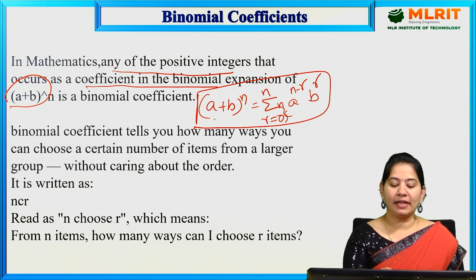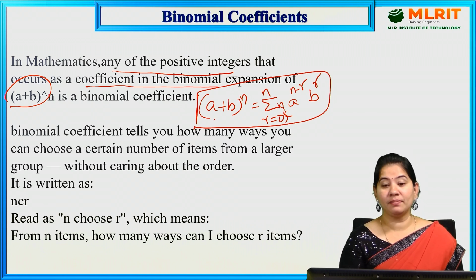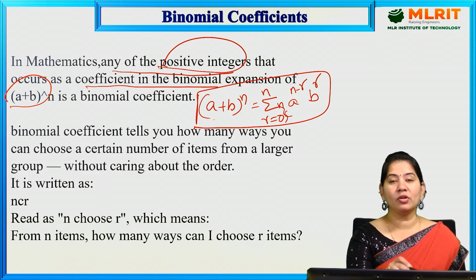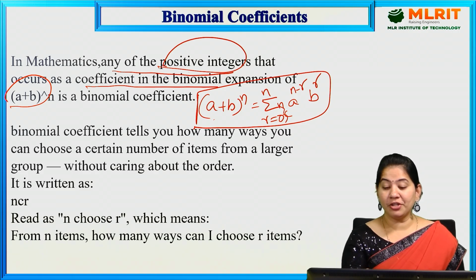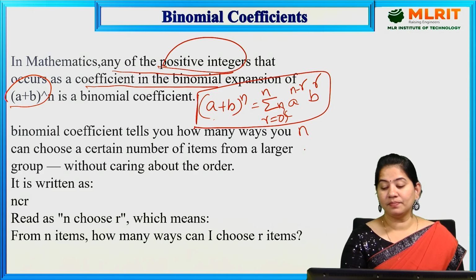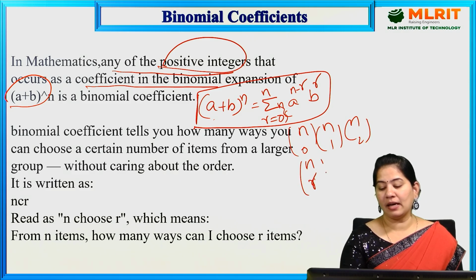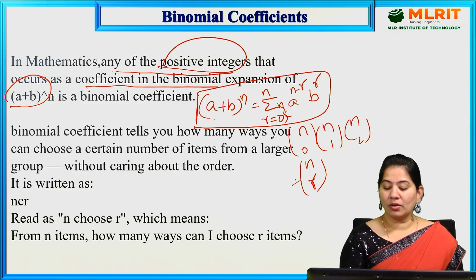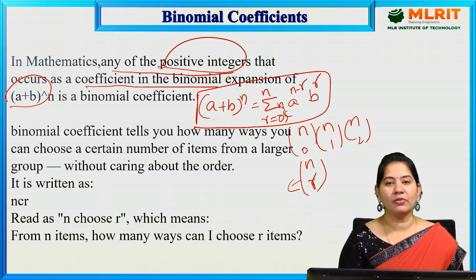And whatever we are taking under this (a + b)^n, it will have positive integer coefficients. The coefficients for this (a + b)^n are nC0, nC1, nC2, and so on up to nCr, that is nCn. And these numbers are called the binomial coefficients.